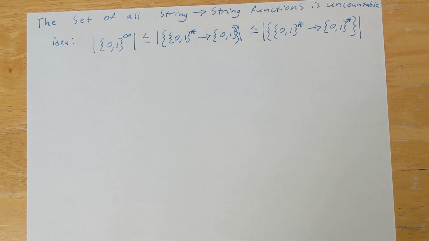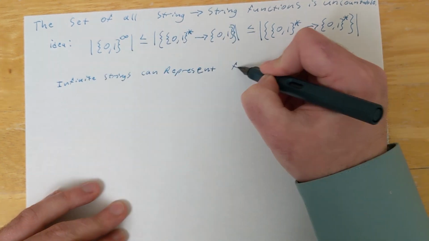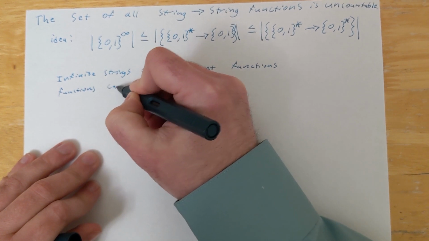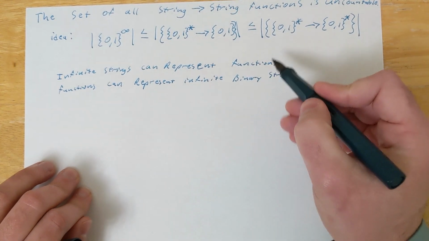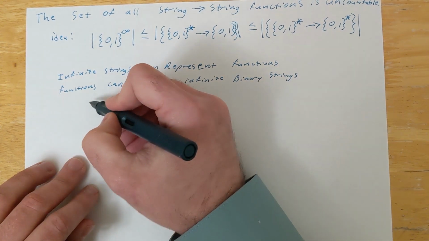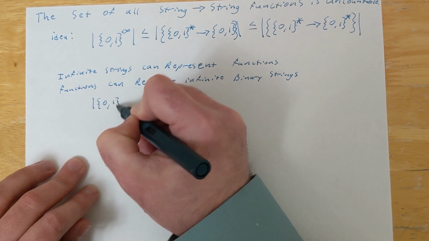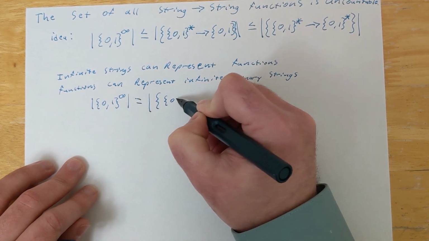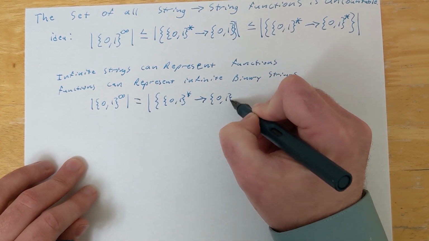So now back to this proof that the number of string-to-string functions is uncountable. So what we showed now is that infinite binary strings can represent functions, and functions can represent infinite binary strings. So because we have either set being able to represent the other, we can show that the cardinality of the set of all infinitely long binary strings must match that of the number of functions mapping finite binary strings to either 0 or 1.